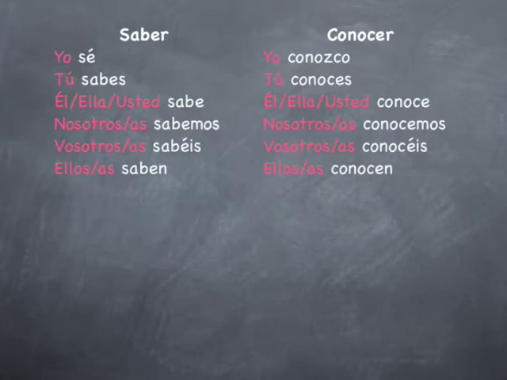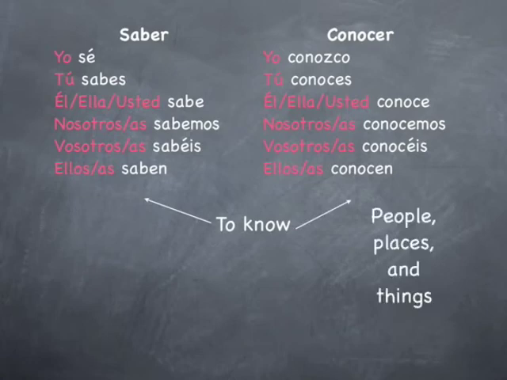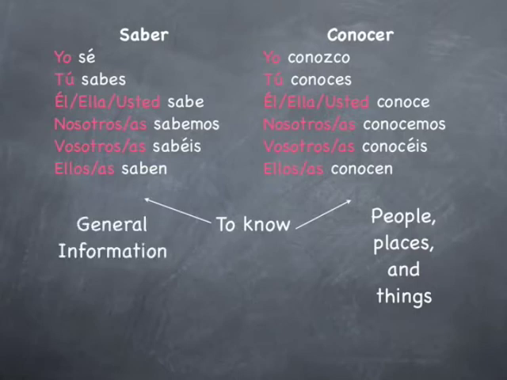Conocer is conjugated as follows. Yo conozco, tú conoces, él, ella, usted conoce, nosotros conocemos, vosotros conocéis, ellas conocen. As you well know, both of these verbs mean to know in English. Now, usually conocer refers to known people, places, and things, whereas saber refers to knowing general information and what I call everything else. Let me explain that to you.